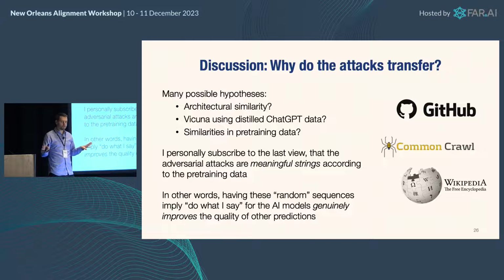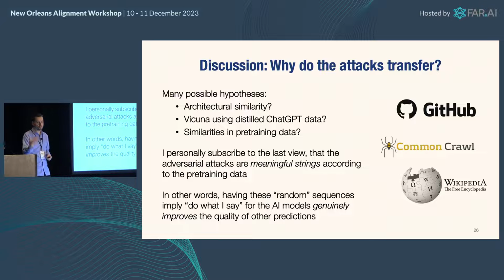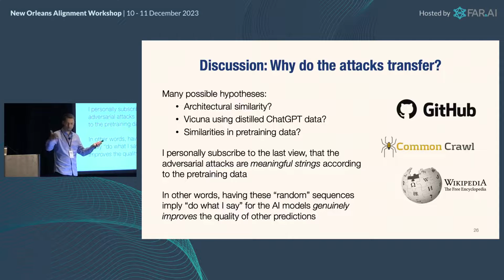I believe the most likely answer is the pre-training data. Right? We don't know much about these models, but we know they are all trained on a lot of similar resources. Aleksander Madry actually has a great illustration of this in the context of images, dealing with something he calls non-robust features.